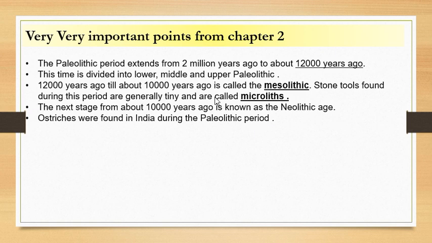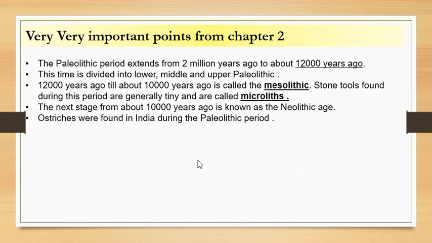Okay, and about this we will talk in the higher classes, but you just remember the timeline of these ages and the stone tools which were used. Like in the Mesolithic, microliths were used, while in the Paleolithic, core tools were used. Core tools means very roughly made tools. They were not highly carved or highly precise tools.